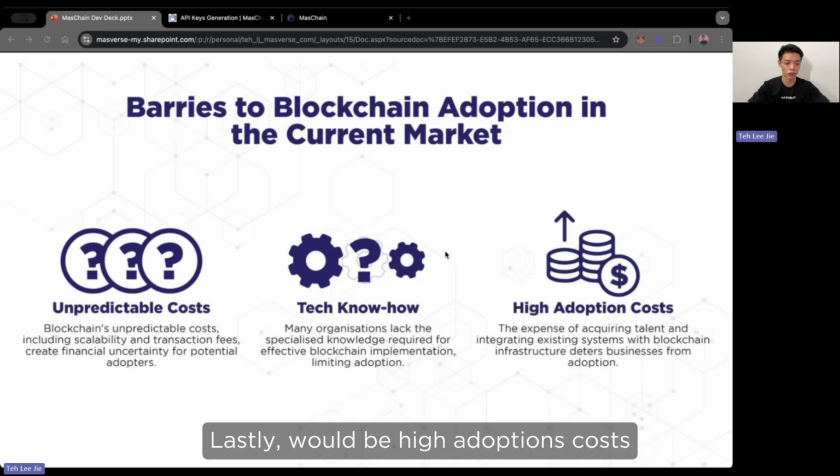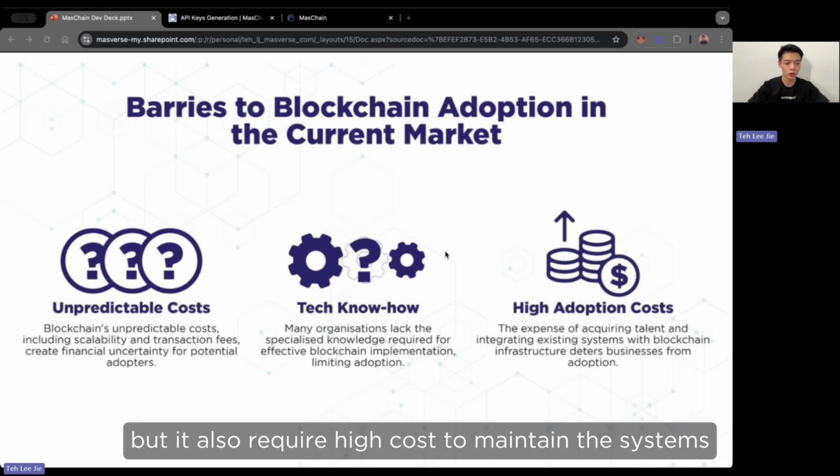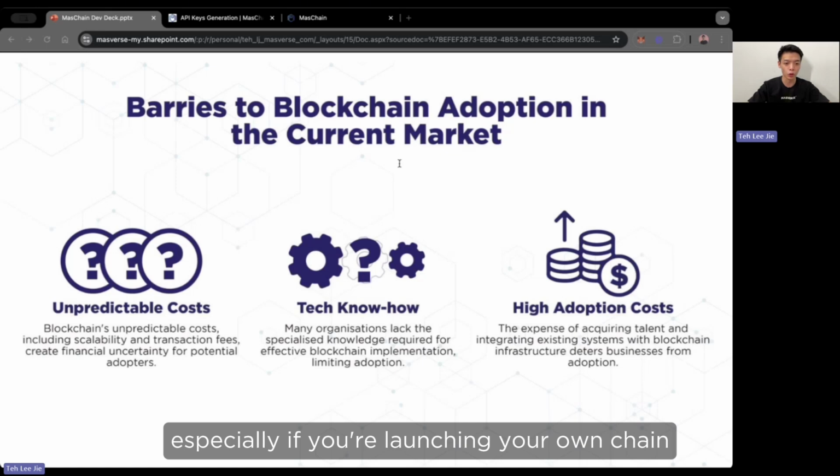Lastly will be high adoption costs. Not only does it require a high initial cost to build up the system, but it also requires a high cost to maintain the systems, especially if you're launching your own chain.